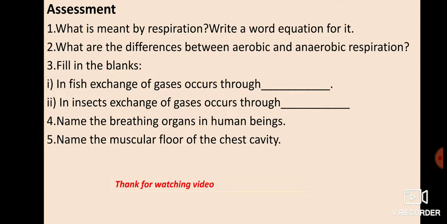Now question third, in fish exchange of gases occurs through. Do you know? What is your answer? You find out your answer from the video. In insects exchange of gases occurs through. Question number 4, name the breathing organs in human beings. And question number 5, name the muscular floor of the chest cavity, which we have discussed during respiration in humans. Now more or less the chapter is completed.